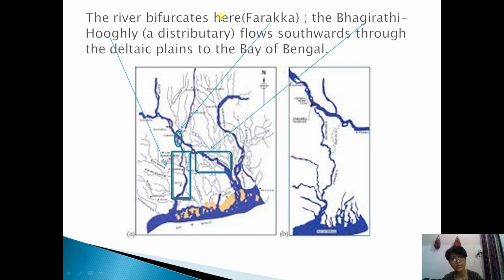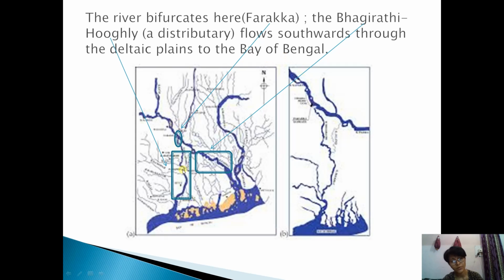You see, the river bifurcates here at Farakka. You see, Bhagirathi Hooghly, a distributary, flows southwards through the deltaic plains to the Bay of Bengal. This is Farakka, already I have shown, and Bhagirathi Hooghly, that means this is the Bhagirathi river, the main Ganga, and Hooghly river, this is Hooghly river. Okay, that is actually not a tributary. It is a stream coming out from the main river, and they join the Bay of Bengal, and this is a distributary, the Hooghly, and they flow southwards through the deltaic plain to the Bay of Bengal.